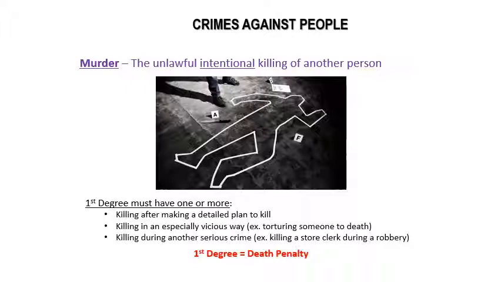First degree could equal the death penalty. Okay, generally people are not put up for the death penalty unless there is first degree murder. Now that does not mean that if somebody is convicted of first degree murder that they're automatically going to receive the death penalty. It's one of those crimes where somebody could receive the death penalty.